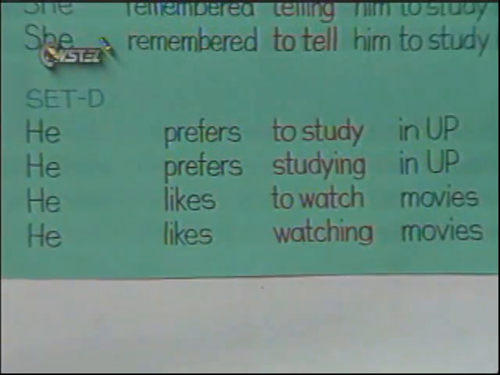Very good, Paul. Thank you. Please take your seat now. And then for our last set, let's have, let's say, Mike. Can you please read set D for us? He prefers to study in UP. He prefers studying in UP. He likes to watch movies. He likes watching movies. Ma'am, it seems there is no change in meaning. In both sentences, whether the verb is followed by to infinitive or a gerund, they express preferences.